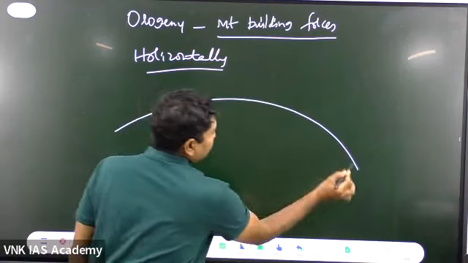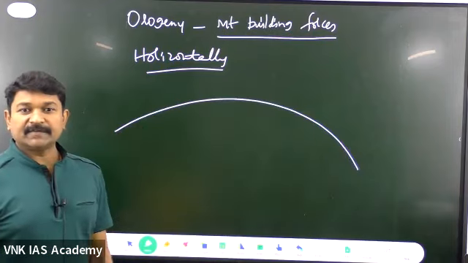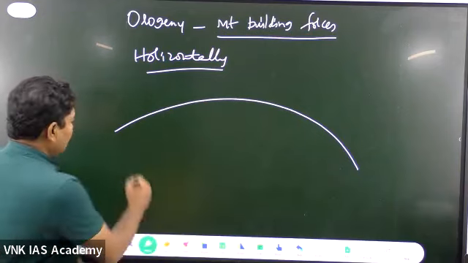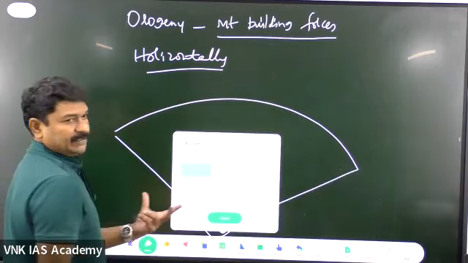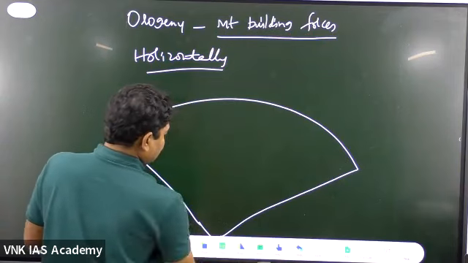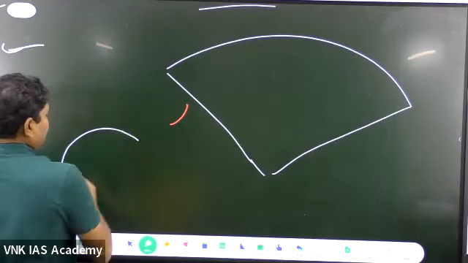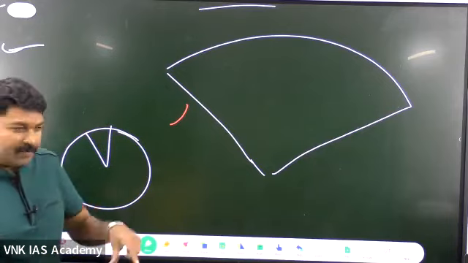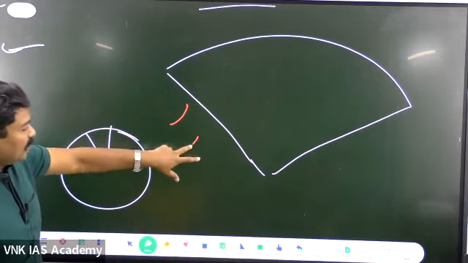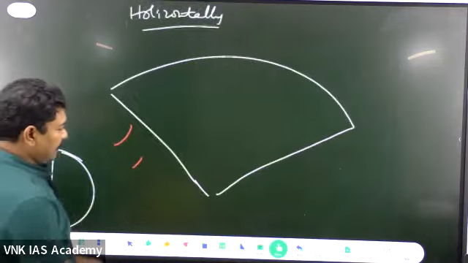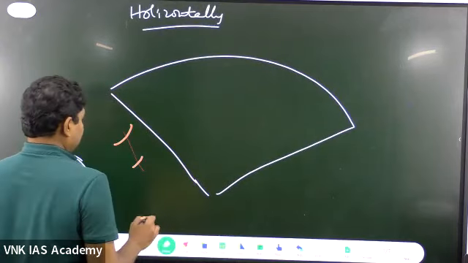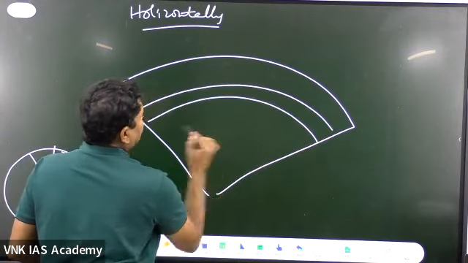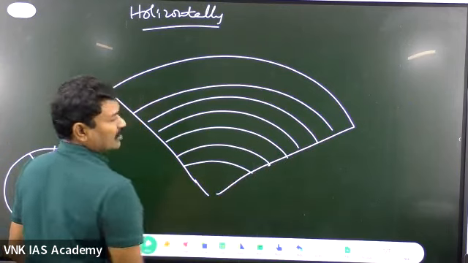Suppose this is a surface. What is the surface made up of? I mean, what is the earth made up of? All rocky material. If I take this as one piece of the earth, just like whenever you are celebrating a birthday you take one piece. If I take this one piece of the earth, there are so many layers of rocks: this one layer, another layer, another layer.